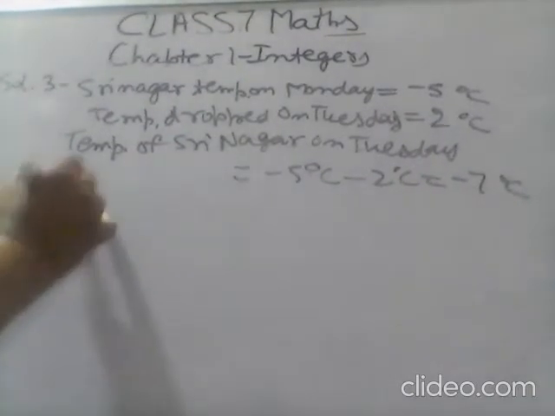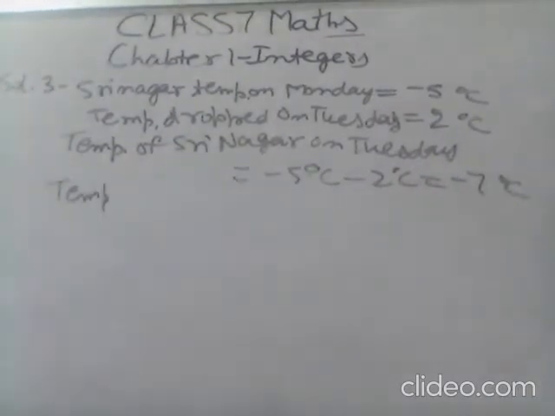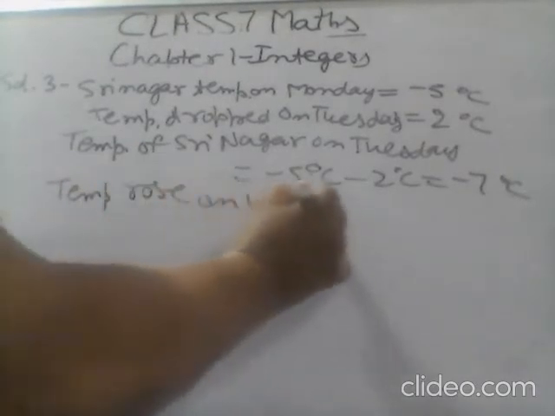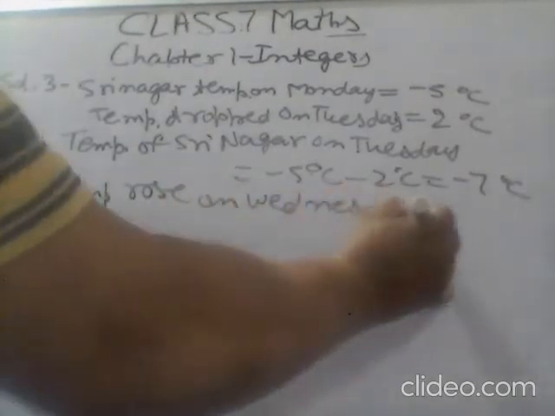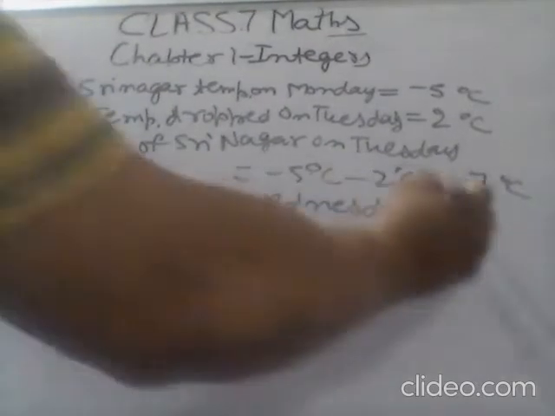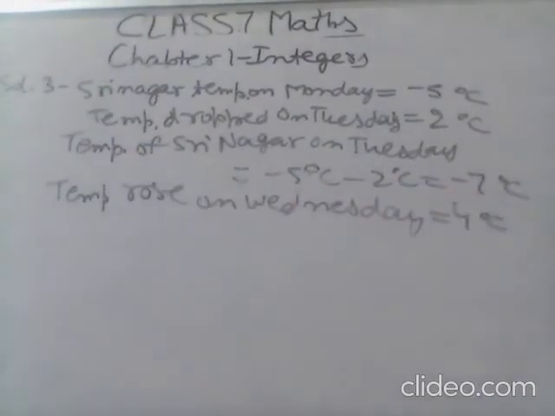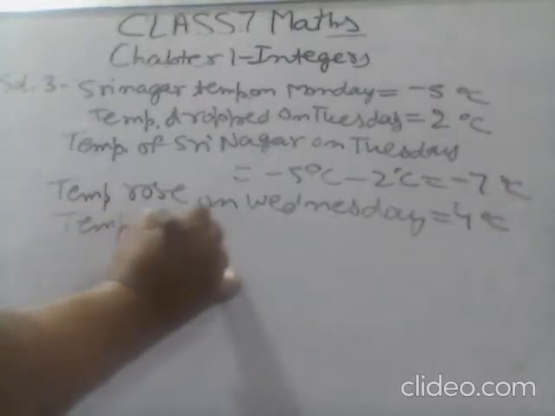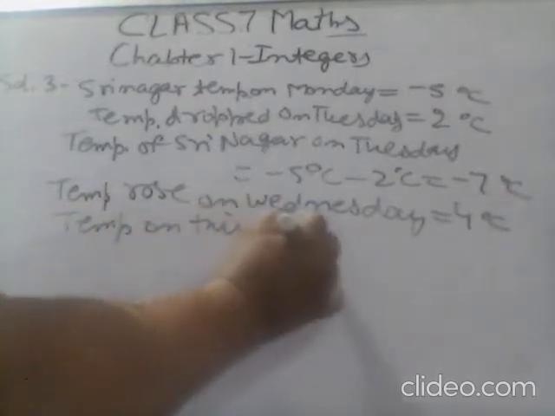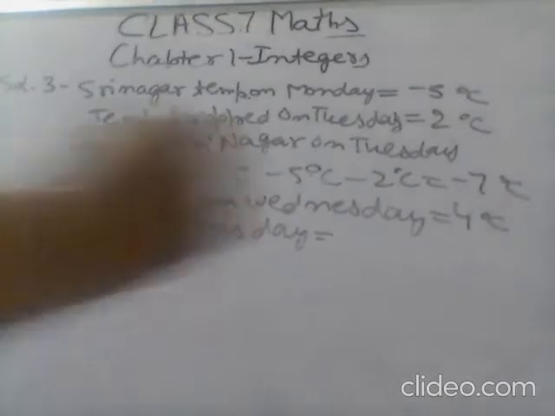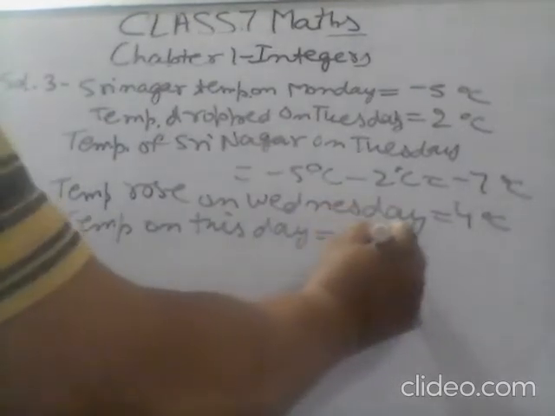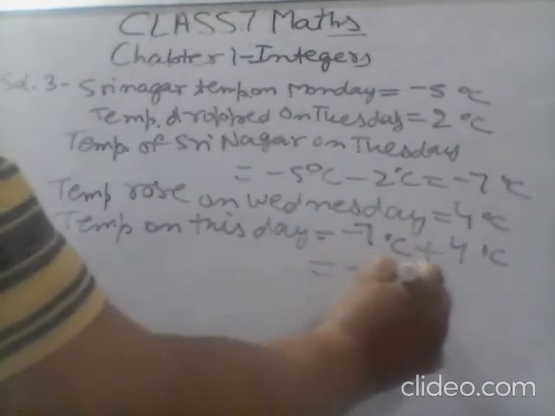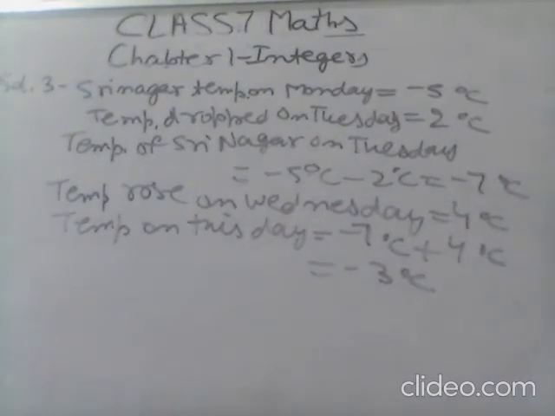Now the temperature rose on Wednesday by 4 degrees Celsius. So the temperature on this day: -7 degrees Celsius plus 4 degrees Celsius, that is -3 degrees Celsius. Okay.